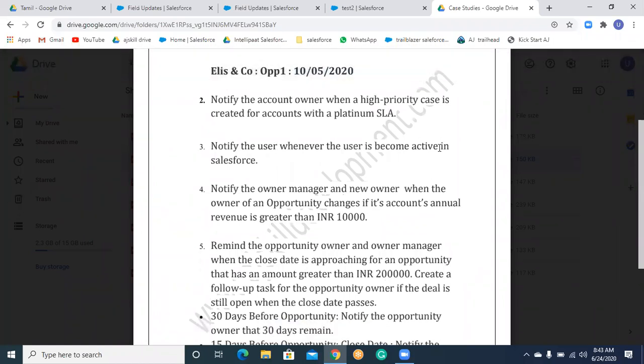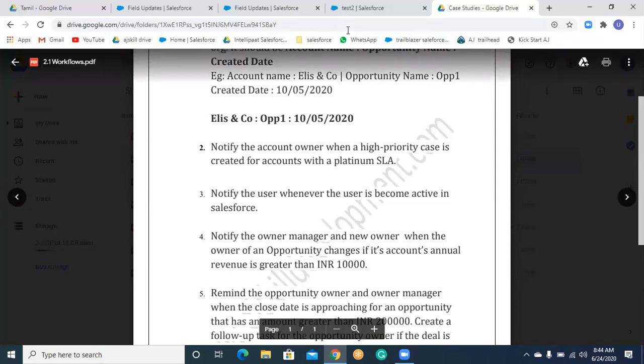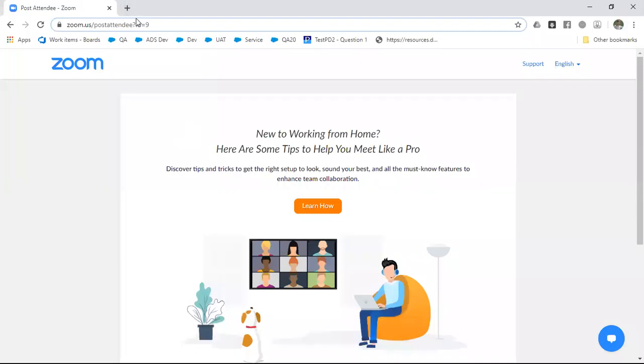Then the third question is to notify the user whenever the user becomes active. Sorry to interrupt, let me clear the second question first. The second question is to notify the account owner when a high priority case is created for accounts with a platinum SLA. Does anybody have any questions on the second one? Jenny, I will tell you how it works. Let me share my screen. Do you guys see my screen?